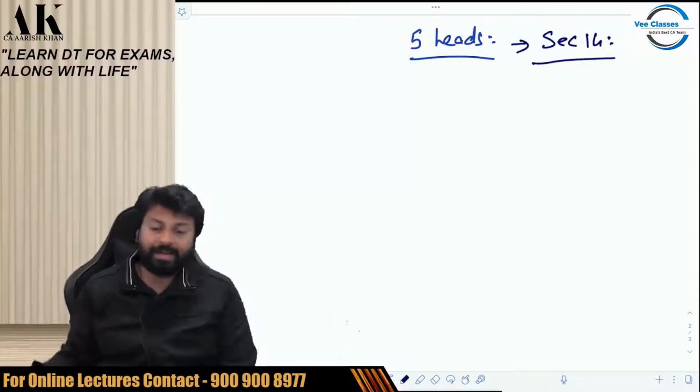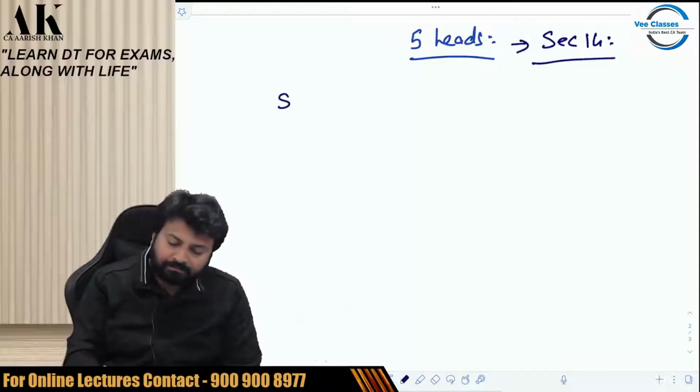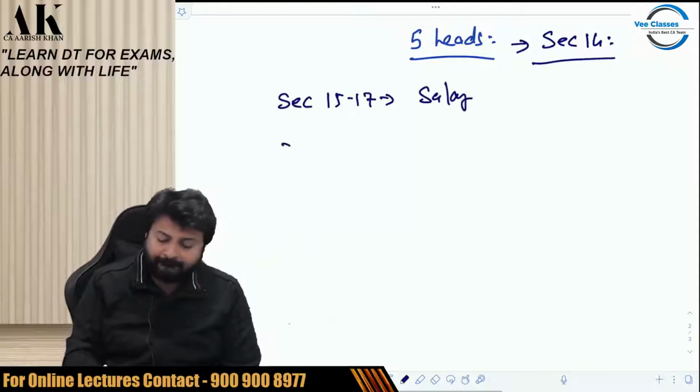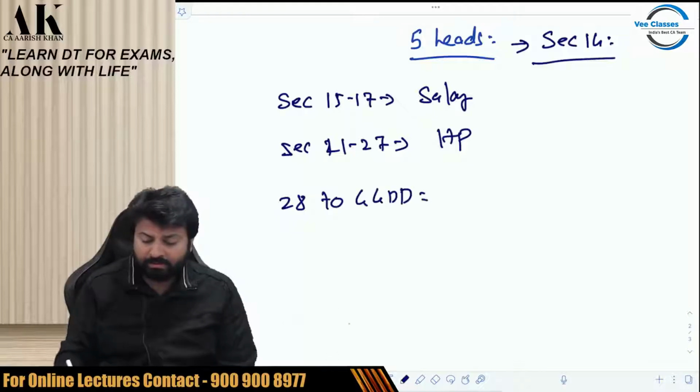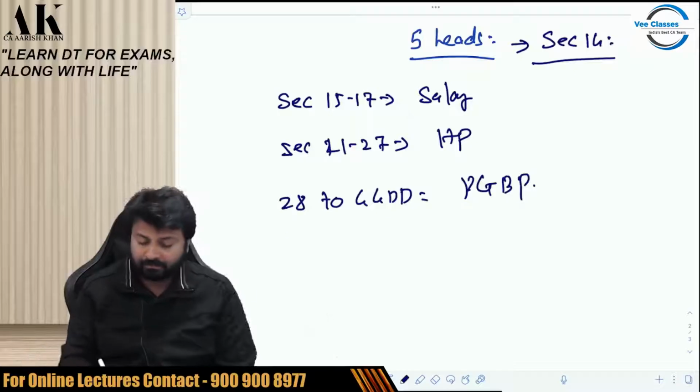Now starts the heads. First, section 15 to section 17 talks about salary. Section 21 to 27 talks about house property. Section 28 to 44 DB talks about PGBP, profits and gains of business and profession.